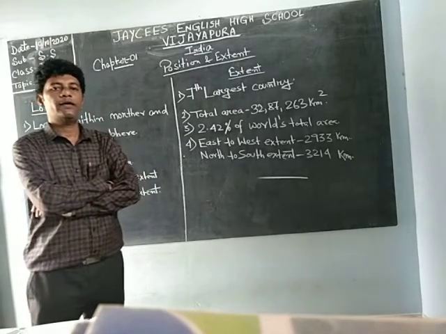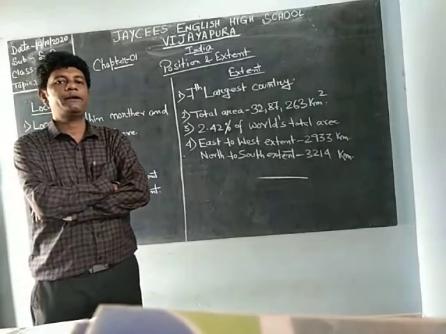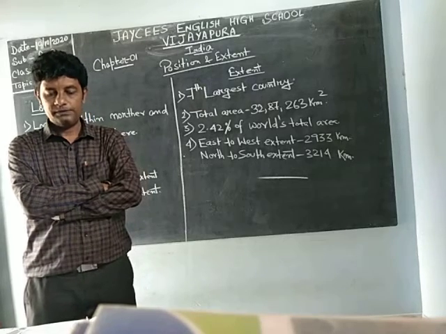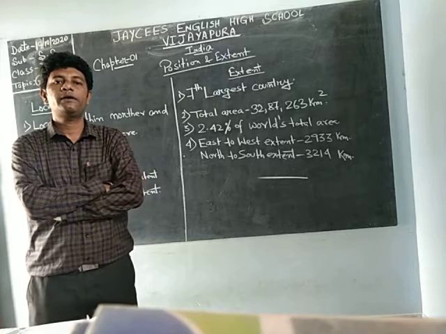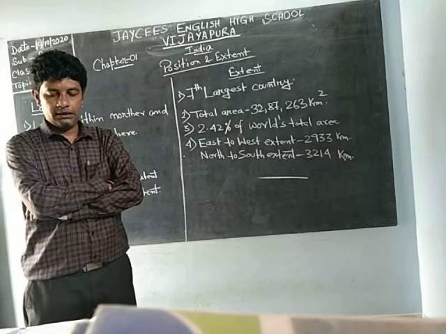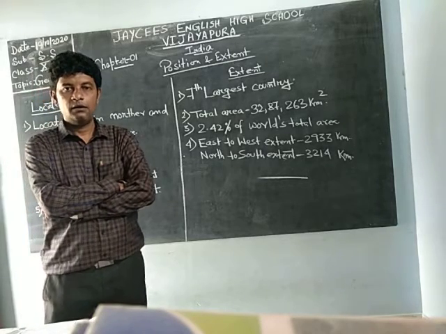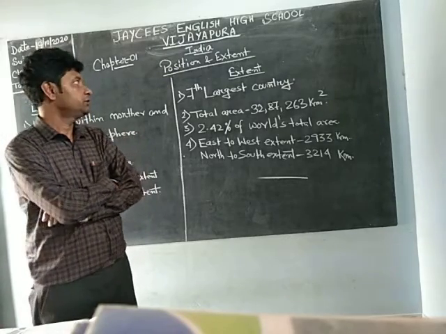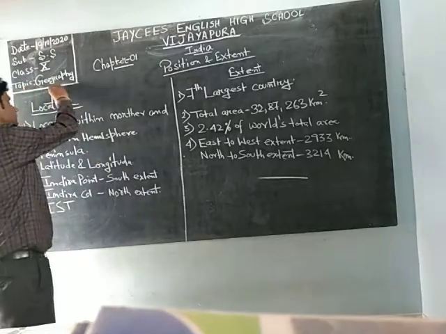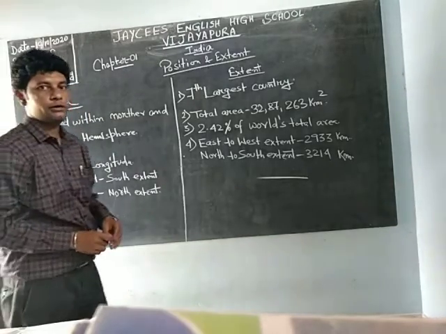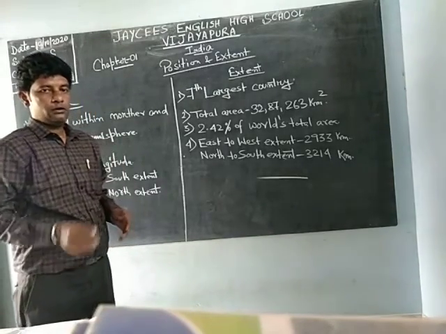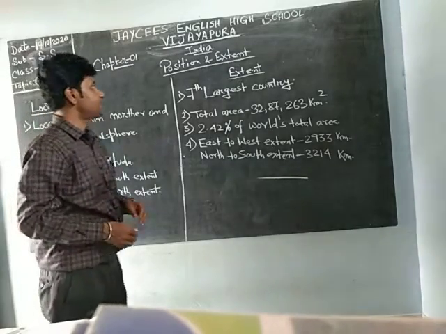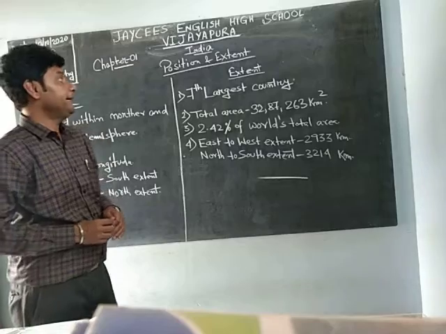Last time we finished entrepreneurship, that is from business studies. Two chapters of business studies we have already finished, and now today we will start with geography. This is also a unit in your total social. So in geography, the first chapter is India.